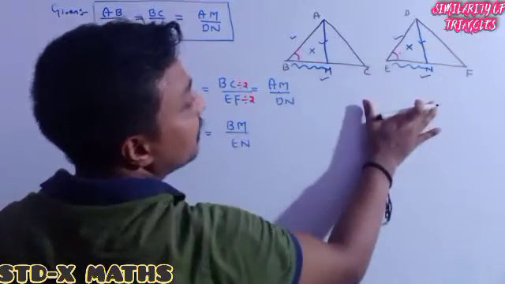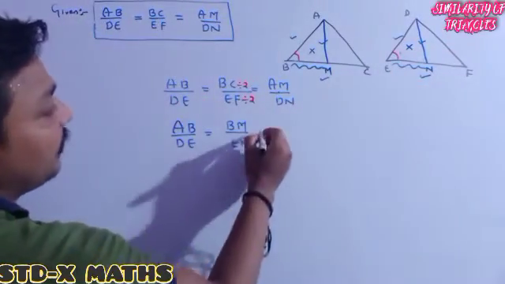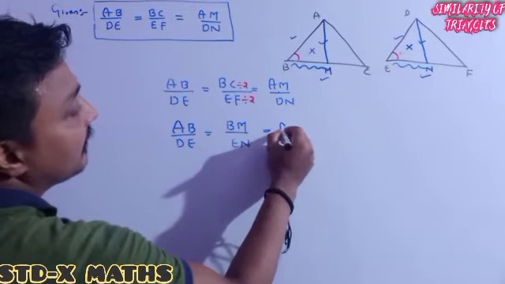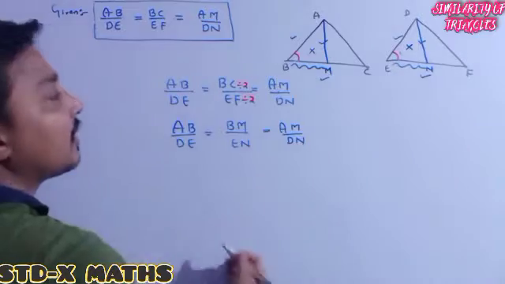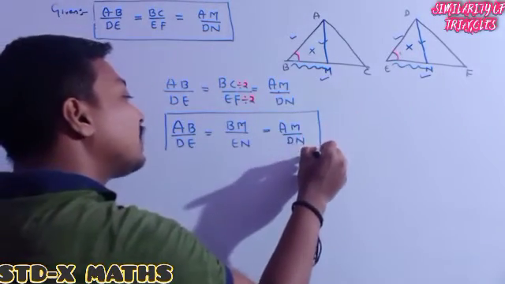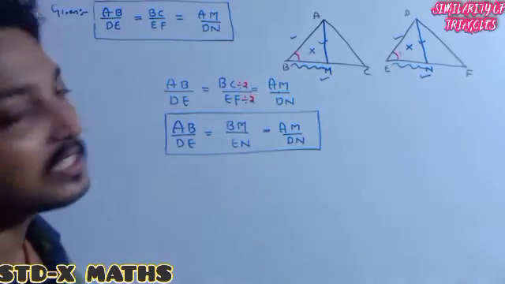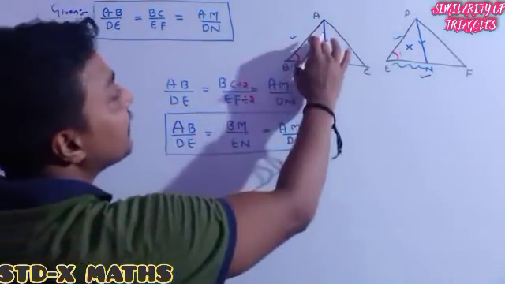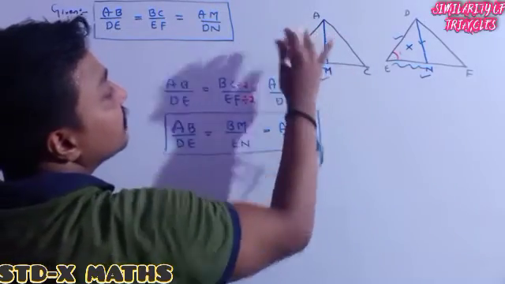The median divides the base into 2 equal parts, which is equal to AM divided by DN. See perfectly, from this equal ratio, otherwise from this proportion, we got this one.